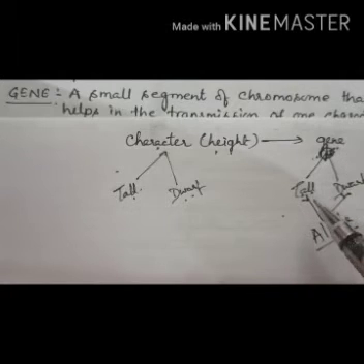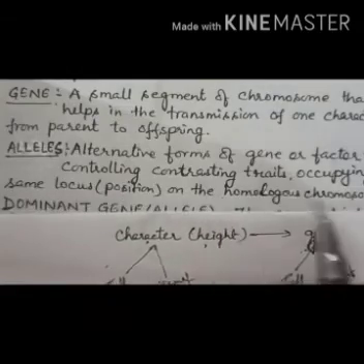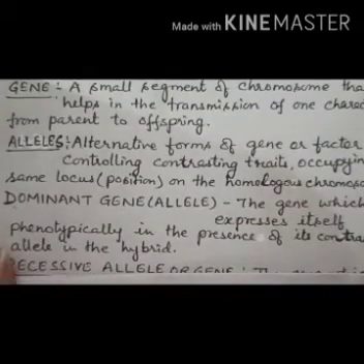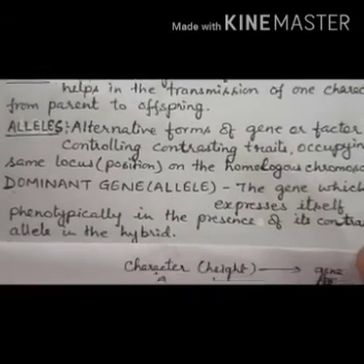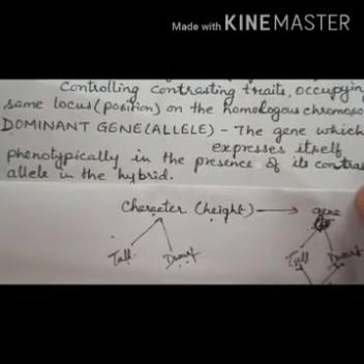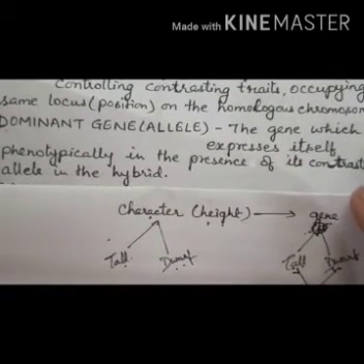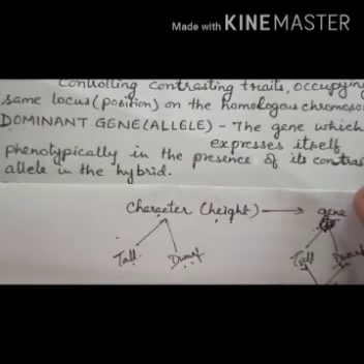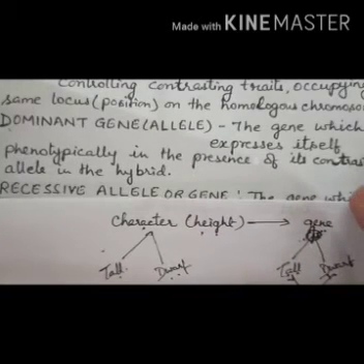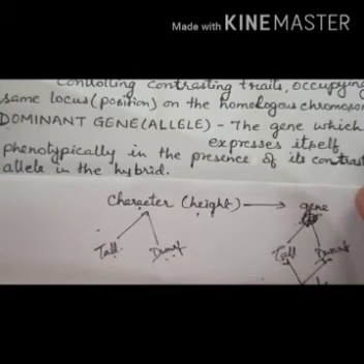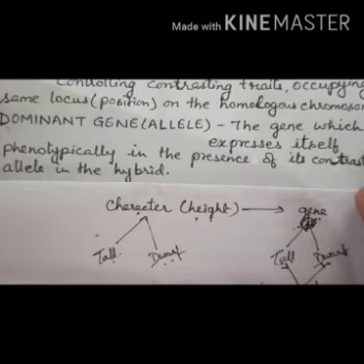Right? Now next is the dominant gene, or dominant allele. The gene which expresses itself phenotypically in the presence of its contrasting allele in the hybrid is called the dominant allele.